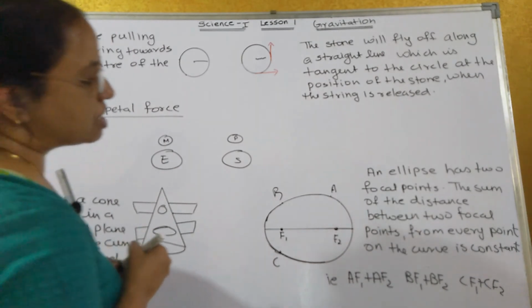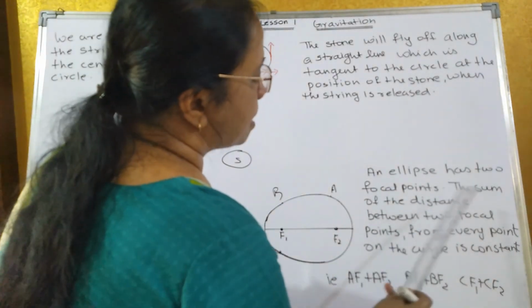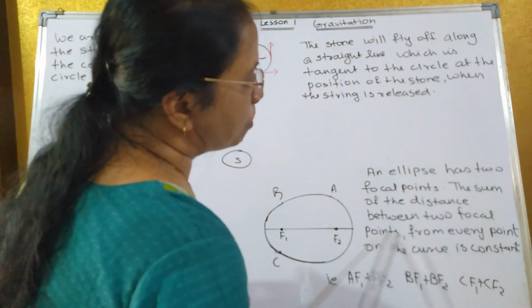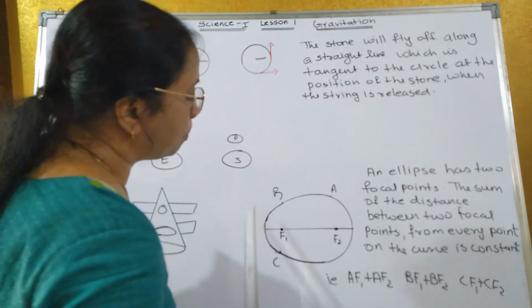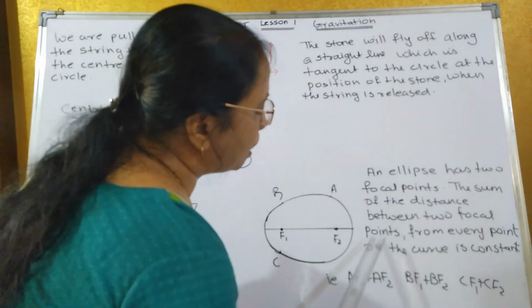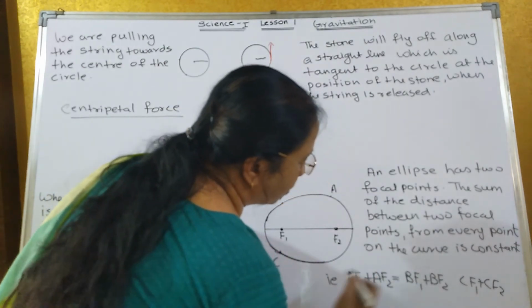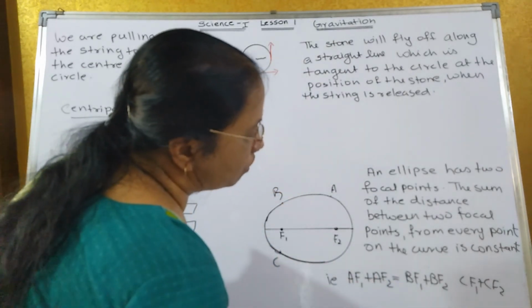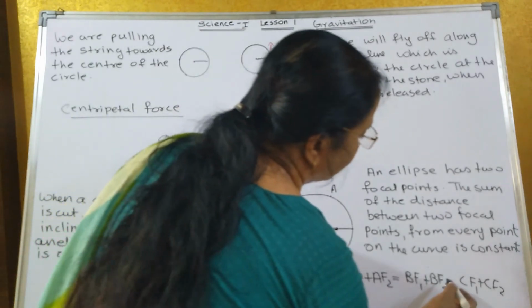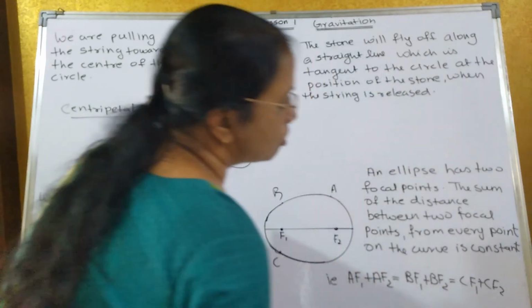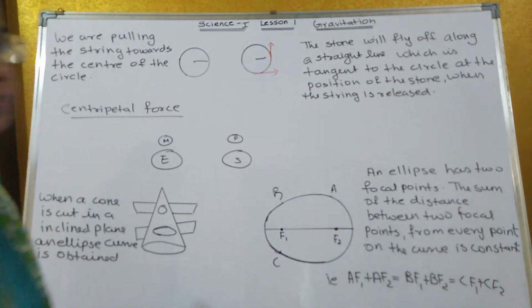That means the sum of the distances to the two focal points from every point, take any point on the ellipse, from every point on the curve is always constant. That is AF1 plus AF2 will always be equal to BF1 plus BF2, which will always be equal to CF1 plus CF2.